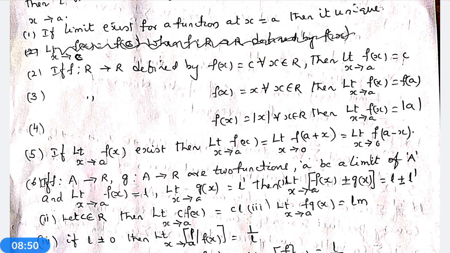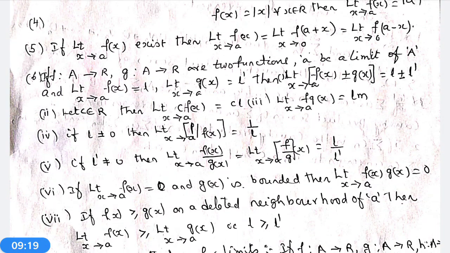Sixth point, if f: A to R and g: A to R are two functions from the same domain, and a is a limit point of capital A, then if limit x tends to a of f(x) is equal to L and limit x tends to a of g(x) is equal to L dash, then limit x tends to a of f(x) plus g(x) is equal to L plus L dash, and limit x tends to a of f(x) minus g(x) is equal to L minus L dash.